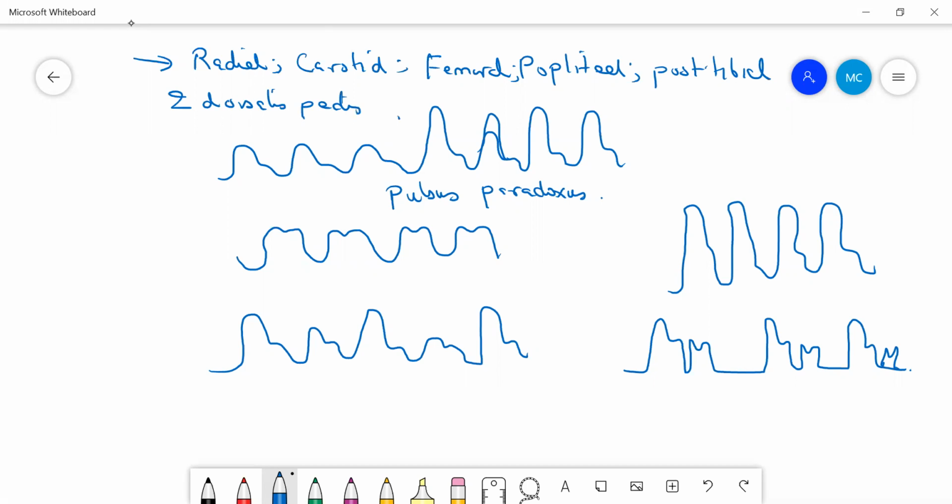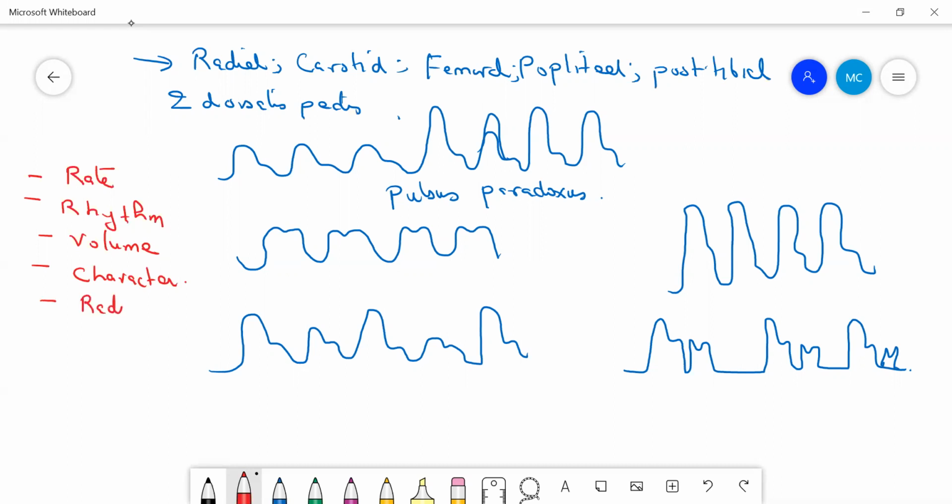Whenever you perform the examination, it should always be performed under these headings. You have to look at the rate of the pulse, the rhythm of the pulse, the volume of the pulse, the character or the quality of the pulse, the condition of the vessel wall, and the radiofemoral delay. Okay, so these are the things which you have to look into whenever you are examining a pulse, be it a radial, carotid, femoral, popliteal, posterior tibial, dorsalis pedis. These are mainly the peripheral pulses.